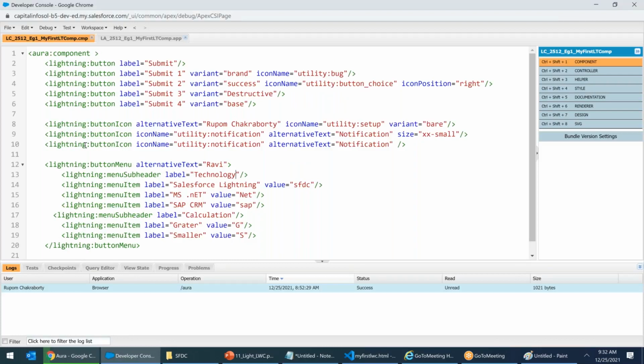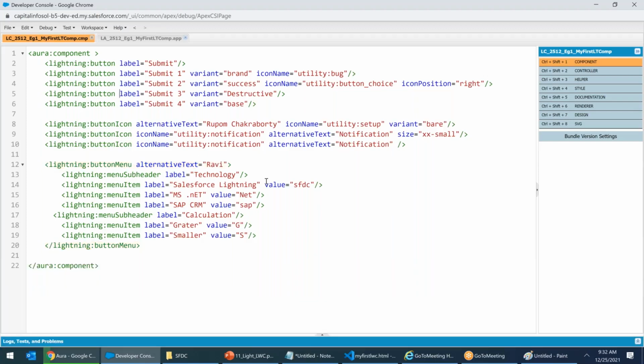I'll give you, don't worry. Button menu, how to write. See, this is the way you will write the button, guys. It is populated whenever the site is down, or whenever you place your mouse. See, now it's not coming. Or here, see notification, setup. In the setup, when I place my mouse, it will say Rupam Chakravarti.